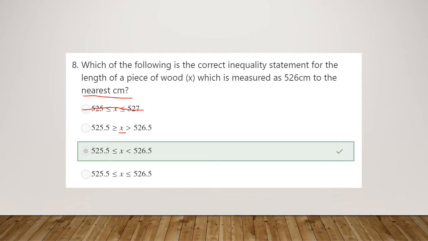Here we've got the inequality symbols the wrong way round, because we've got x is smaller than 525.5 and bigger than 526.5, so it's not this one either. The other two were very, very similar. Just watch out, the bottom one had the inclusion of the equal sign. Remember, as far as numerical answers go, if it asks what is the largest value that x can be, we can say that it's 526.5. But in our case, for the inequality symbols to be correct, x should really be slightly smaller than 526.5. So we need this one that's highlighted in green that just had the less than symbol here, not the less than or equal sign.